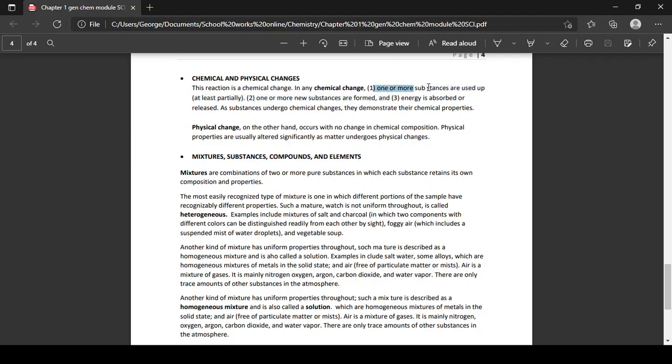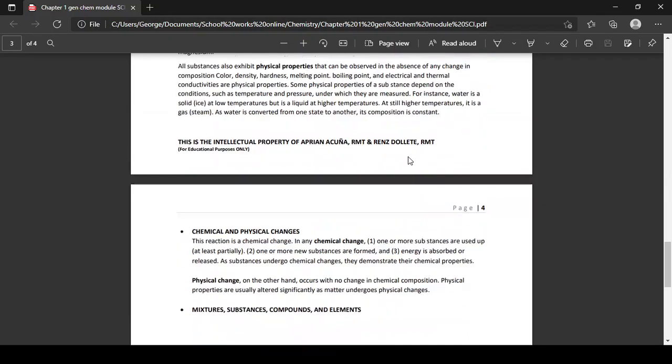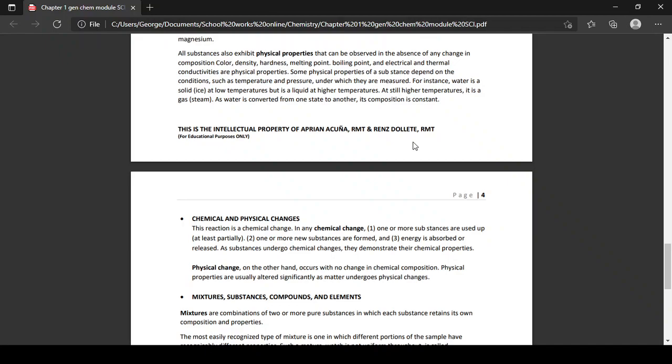Number 2, one or more new substances are formed. Oxygen combined with magnesium to form magnesium oxide. And number 3, energy is absorbed or released. So those are your three statements in a chemical change.